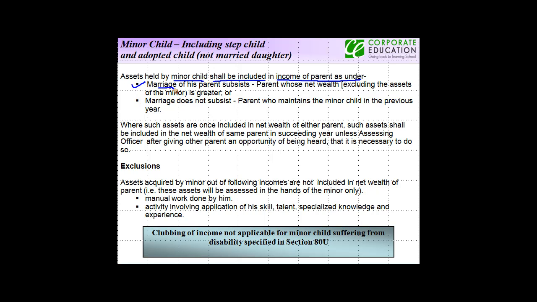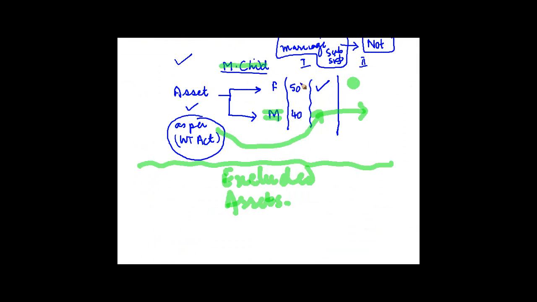Where the marriage of the parent subsists, then the parent, mother or father, whose net wealth, excluding the assets of the minor, is greater. So in our example that we saw, when the net wealth of the father was more, it was included in the hands of the father, right?